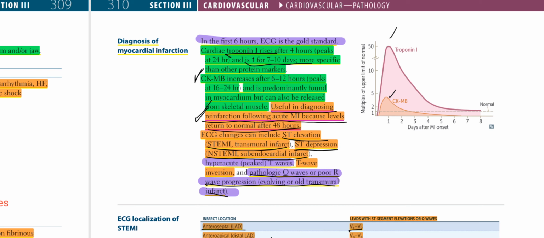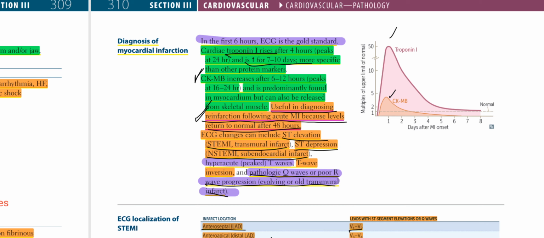So troponin I is raised from day 1 until day 7 to day 10, right? While CK-MB is not raised that much, right?